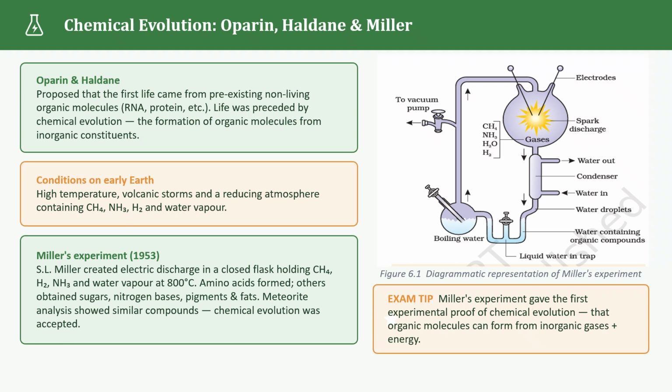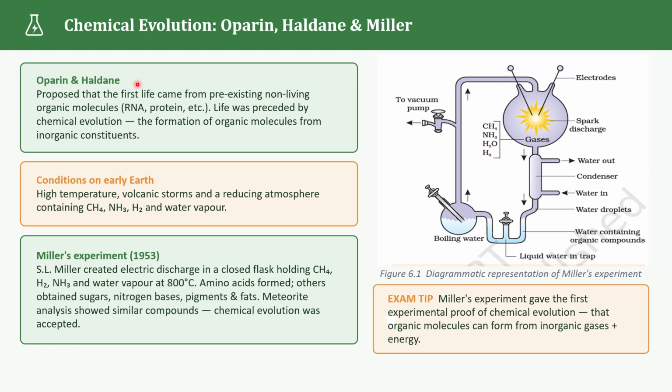Scientists like Oparin from Russia and Haldane from England proposed an interesting idea. They suggested the first life forms could have developed gradually from non-living organic molecules. And they believed that before life appeared, there was a stage called chemical evolution. So let's understand this. What is this chemical evolution?